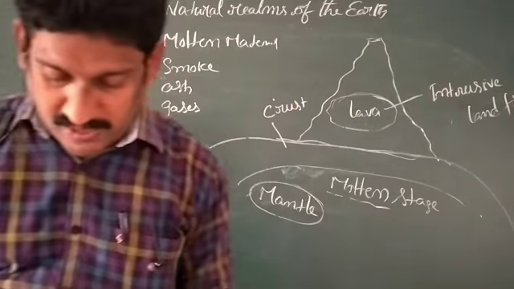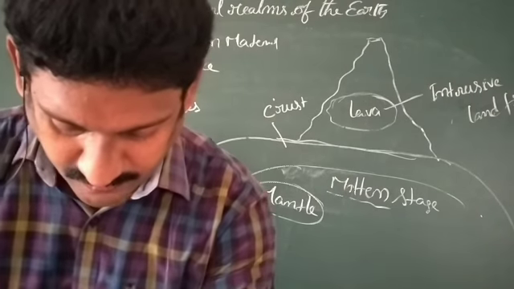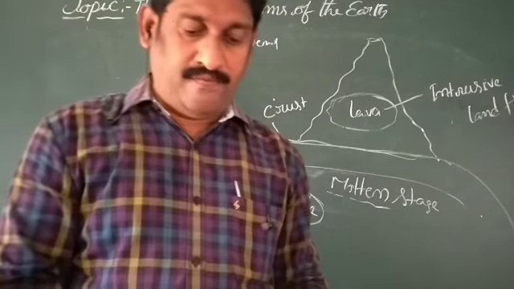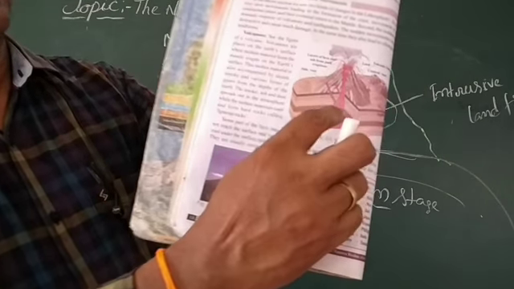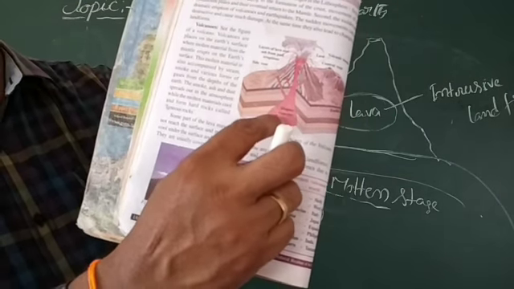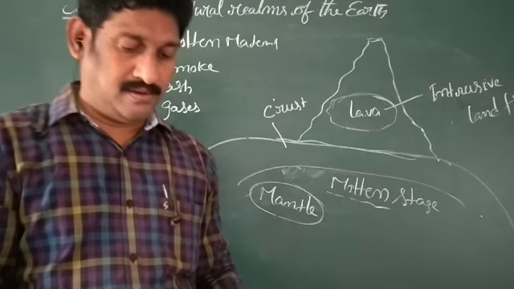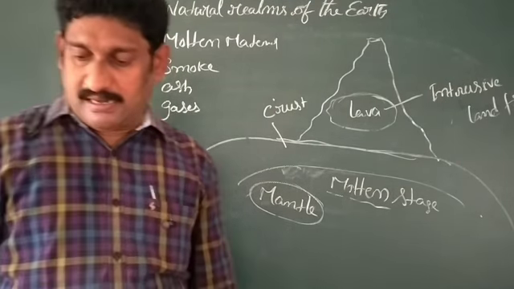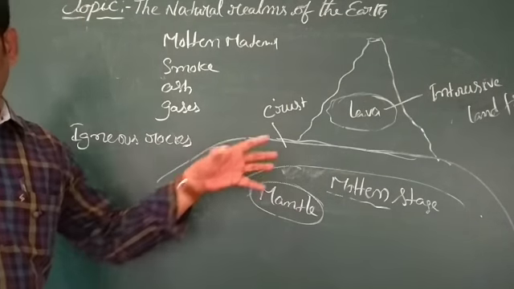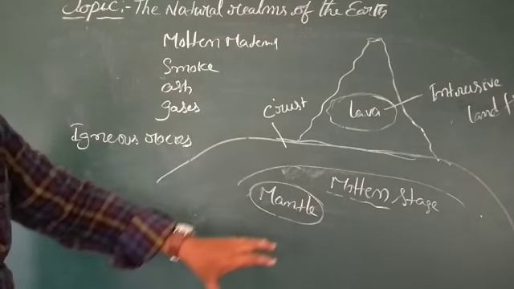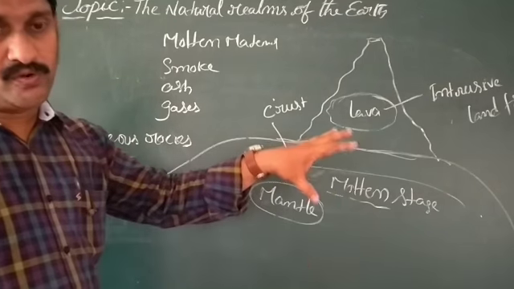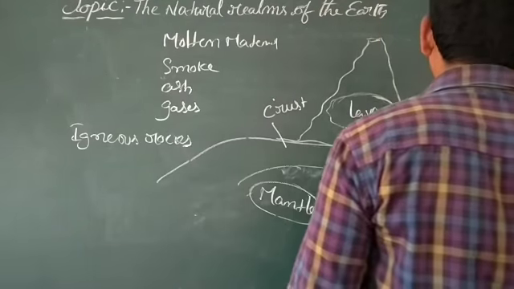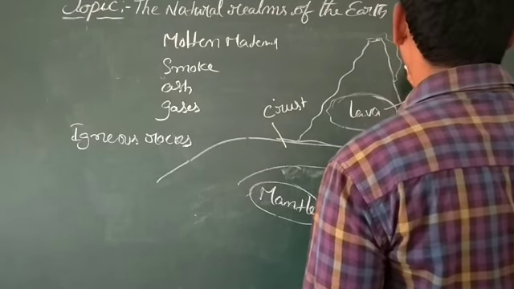In your textbook, page number 18, see figure 2.2, you can find this picture. The part of the lava which pours on the surface of the earth, after cooling down, is called extrusive landforms.